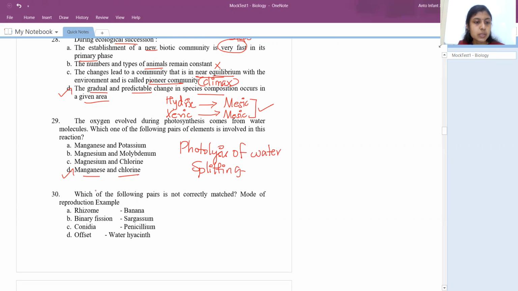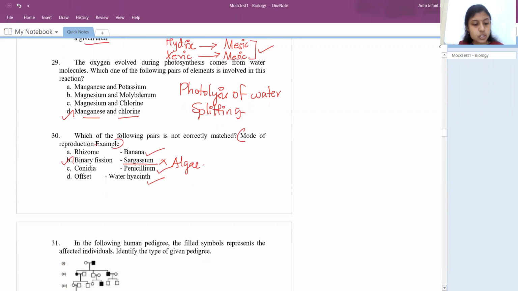The next question, which of the following pairs is not correctly matched? They've given the mode of reproduction and their examples, right? You can see rhizome banana, it is right. Conidia penicillium is right. Offset water hyacinth is right. But look at option B, binary fission, sargassum. Sargassum doesn't come under binary fission of asexual reproduction, right? And for information, sargassum is an algae.